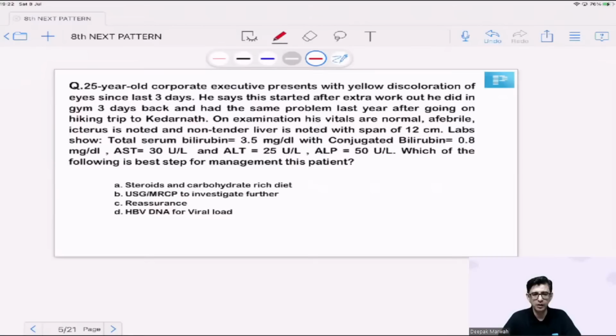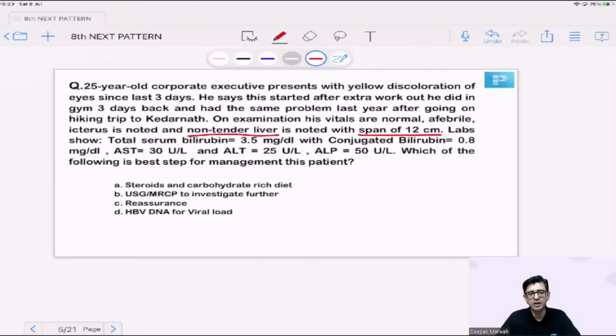The vitals are stable. There's icterus present. There's a non-tender liver present. So that tells me that it is unlikely to be a presentation of viral hepatitis in a patient because there's no mention of fever present, but possibly the fever might have been low grade and might be neglected by the patient. The liver span of the patient is also normal. So the good thing about the current 4 lines of the MCQ is that it is unlikely to be a presentation of viral hepatitis, considering that he's writing the word non-tender liver, and at the same time is mentioning a liver span which is fairly decent.